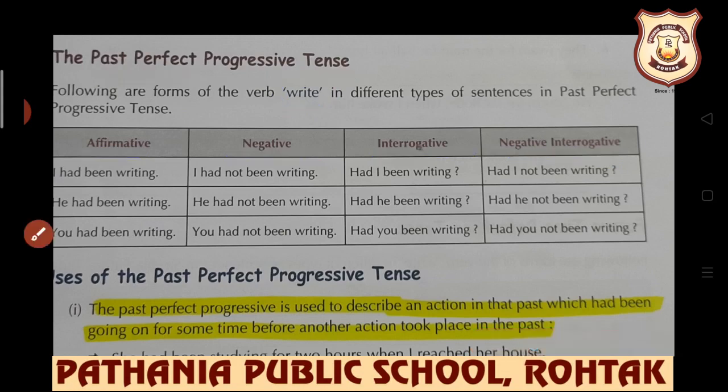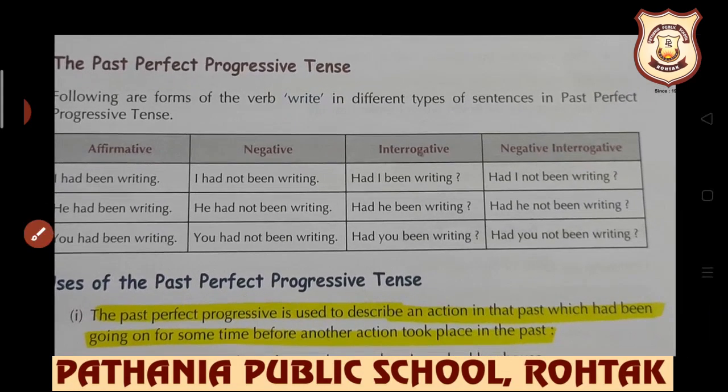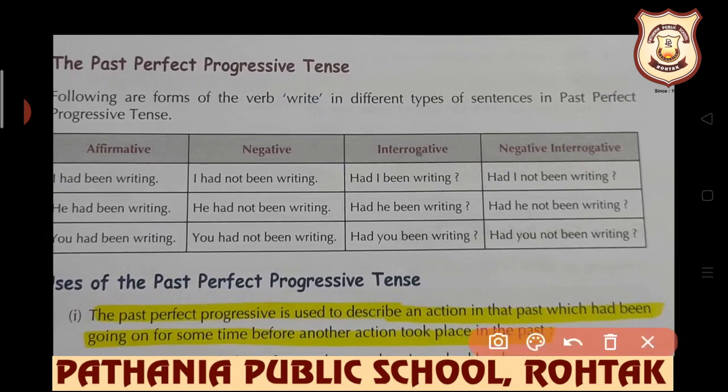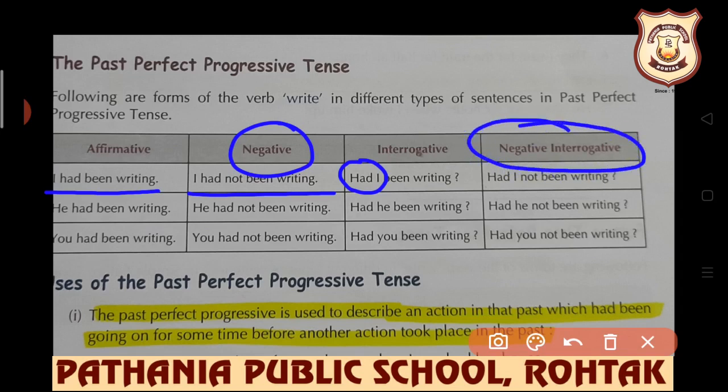In past perfect progressive, students, had been plus first form plus ing is used. If first person is there, second person is there, third person is there, had is always used with each person. So let's have the examples. Affirmative is I had been writing, I had not been writing, negative formation. Interrogative is had I been writing, had will be used before subject because interrogative sentence is there, and had plus subject plus not plus first form plus ing is the formation of negative interrogative.